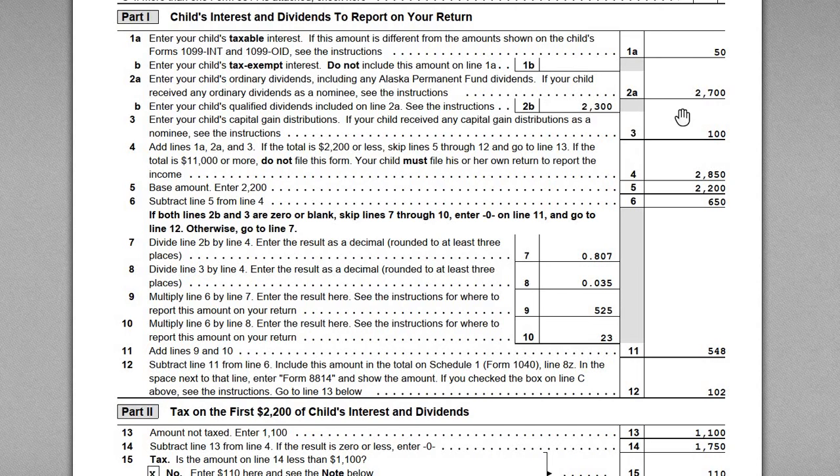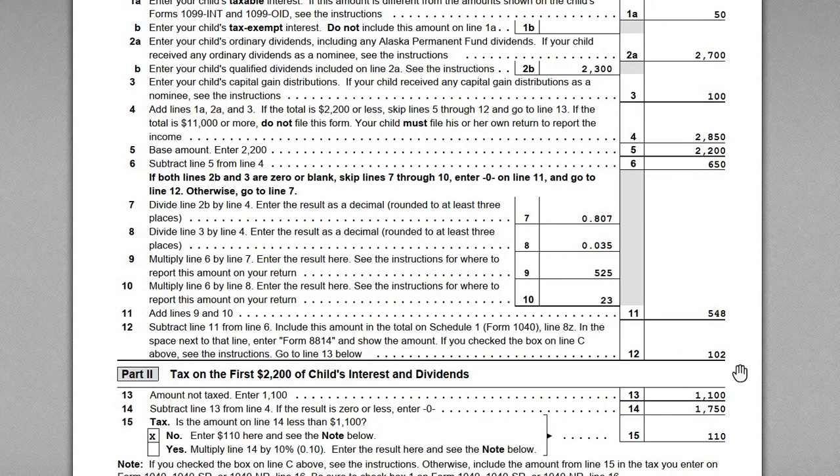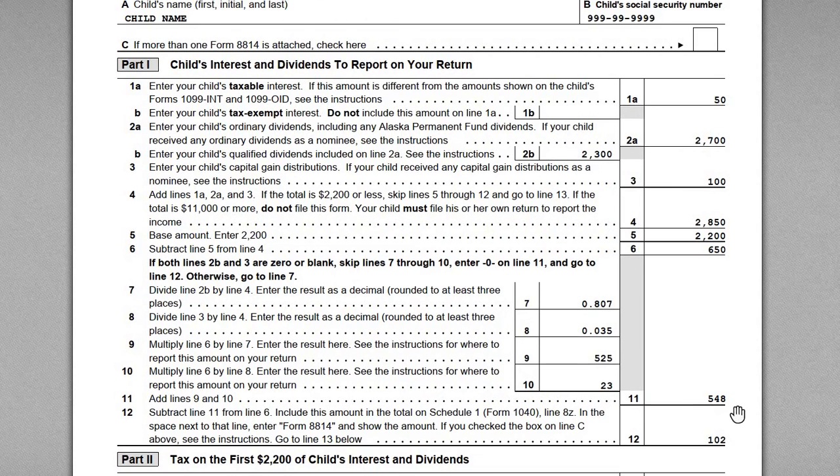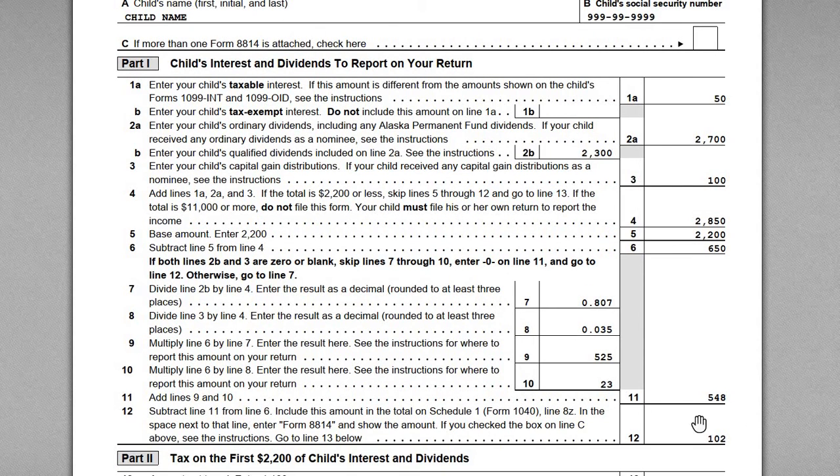We have $400 in the gap here, which is non-qualified dividend. And so non-qualified dividends and interest are subject to ordinary income tax rates. And so that is our ordinary income inclusion. Okay, so now quickly I want to go over these amounts and see where they flow through to the return